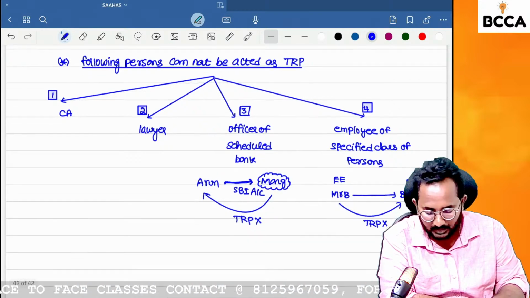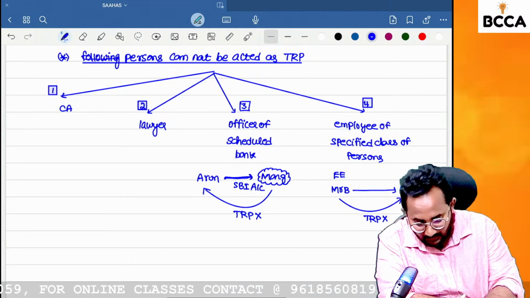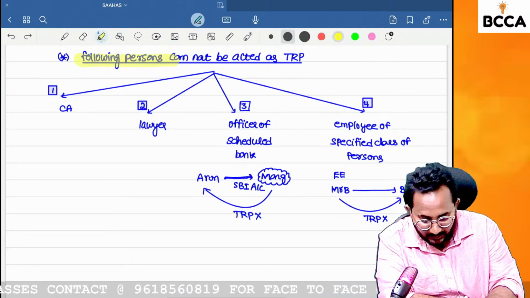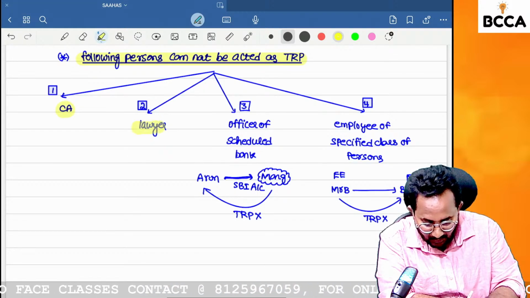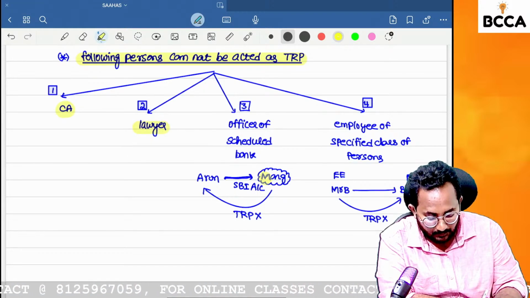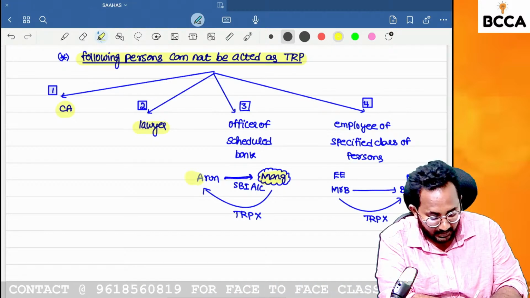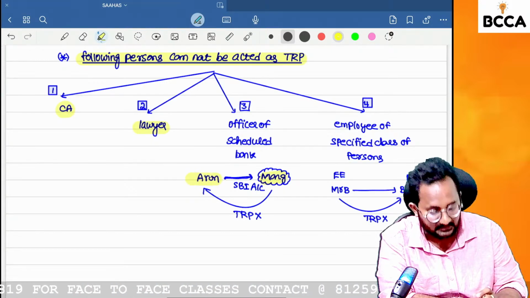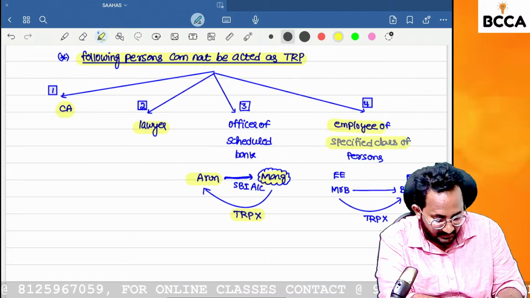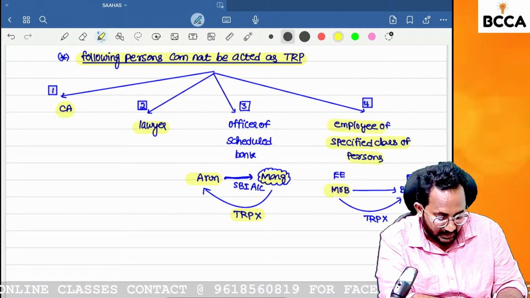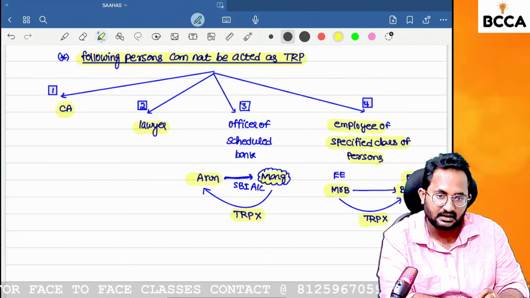So what is that point, ma'am? The following persons cannot act as a TRP. First one, CA. Second one, lawyer. Third one, an officer of a scheduled bank cannot act as a TRP for their customers. Employee of a specified class of persons cannot act as a TRP for their employers. Clear?